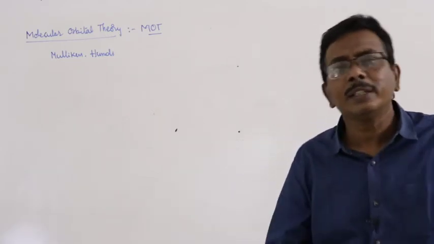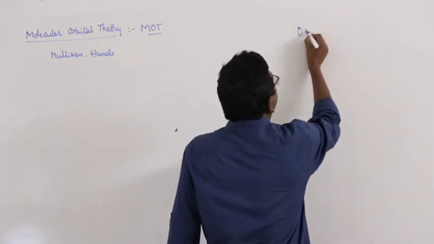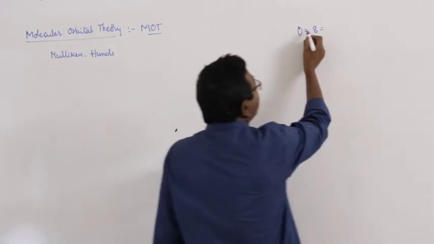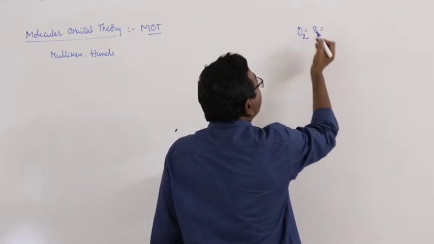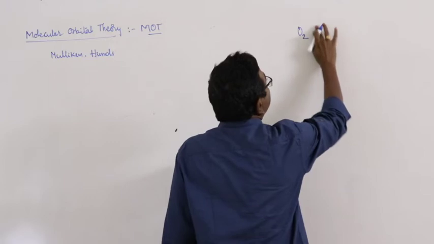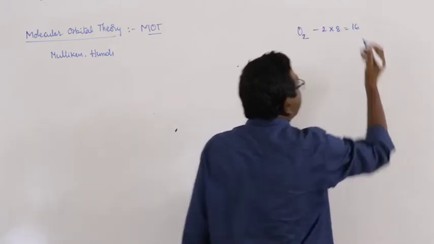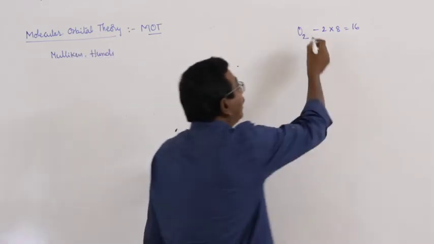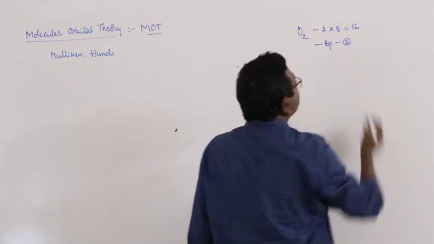What is the problem with oxygen molecule? Come here. This is oxygen atom, and here its atomic number is equal to 8. In oxygen molecule, such atoms are there in number 2. 2 into 8 is equal to 16. Here each bond pair contains 2 electrons.